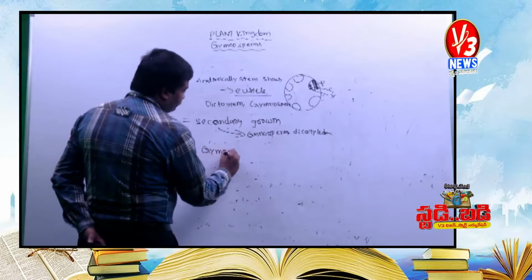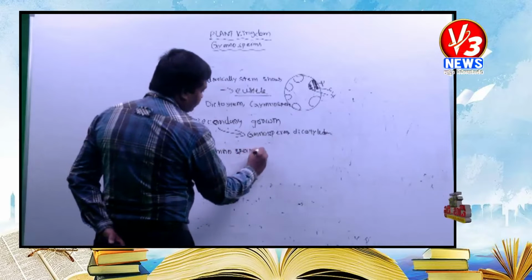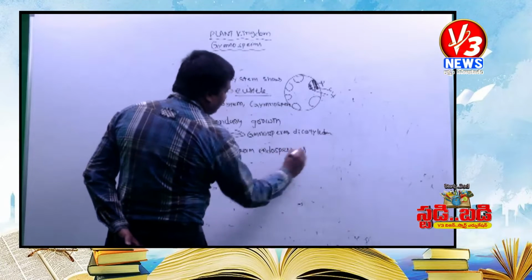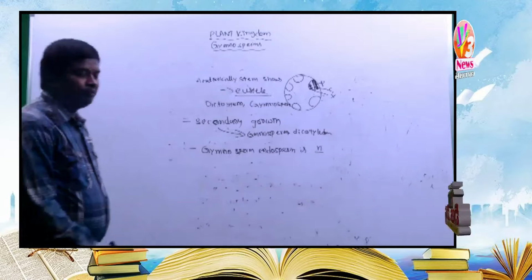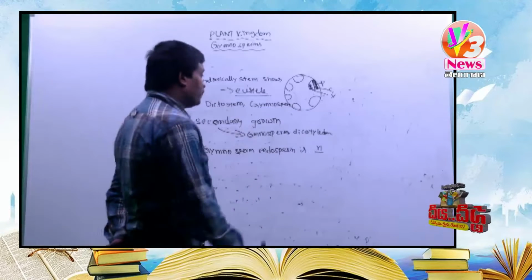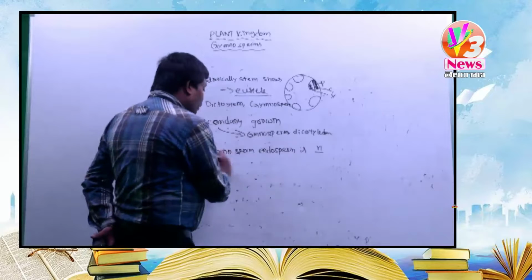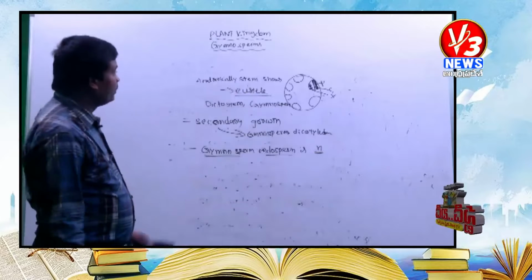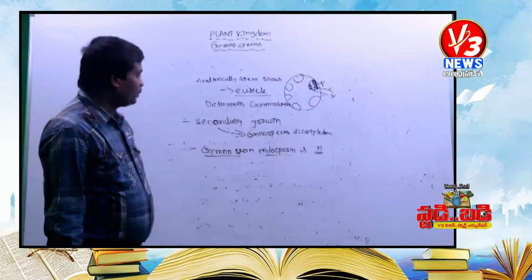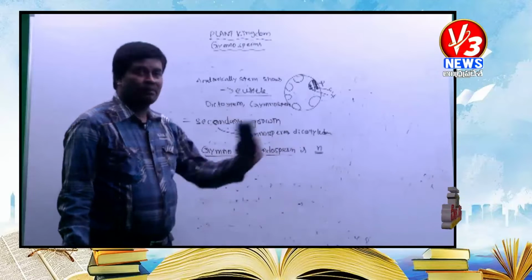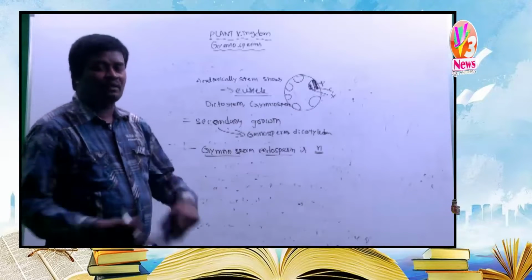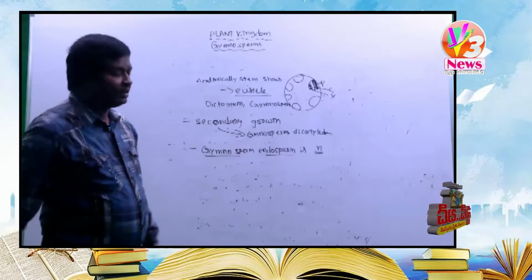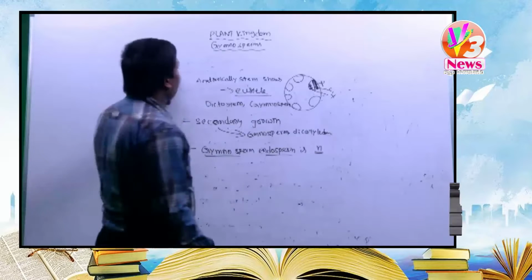So in gymnosperm, endosperm is haploid. Very important. In angiosperm, endosperm is triploid. In gymnosperm, endosperm is haploid. These three are very important words: eustele, secondary growth, and in gymnosperm, endosperm is haploid. Why is it haploid? Without fertilization, the female gamete directly develops into endosperm. Because of this, in gymnosperm, endosperm is haploid.